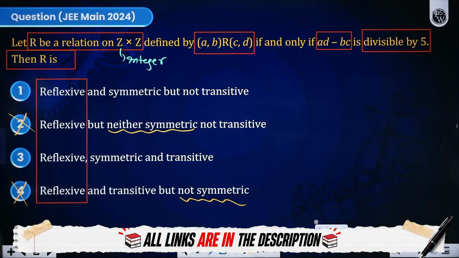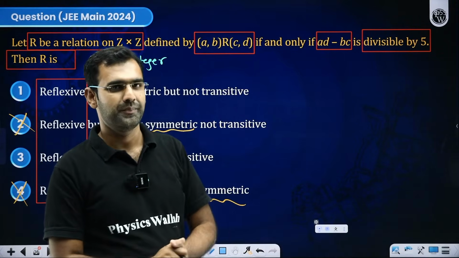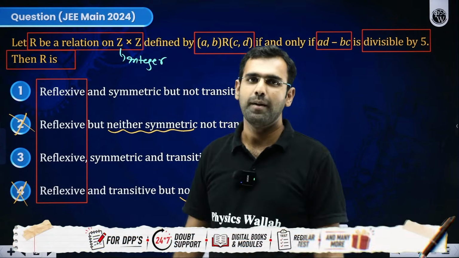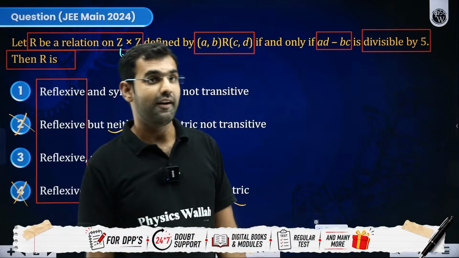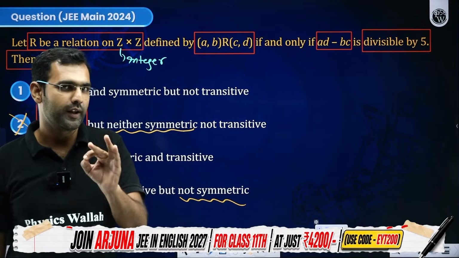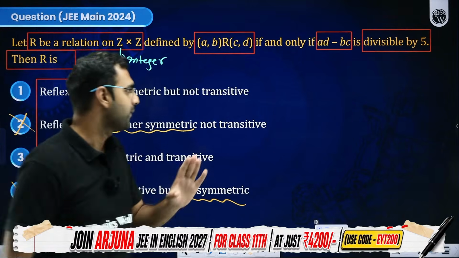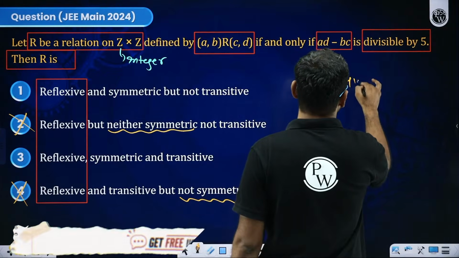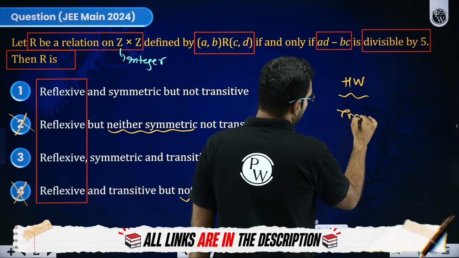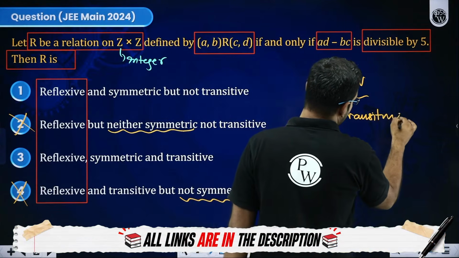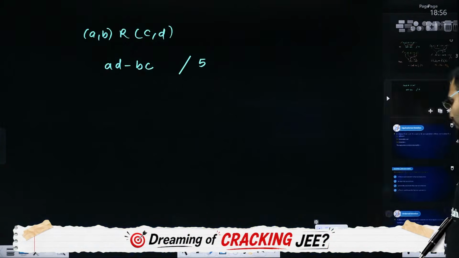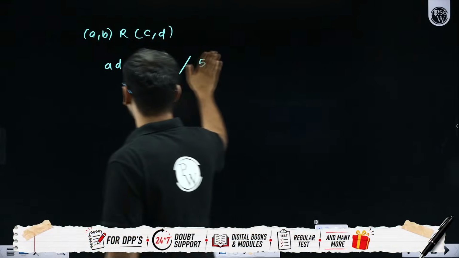Now I need to check whether it is transitive or not. You let me know in the comments whether it is transitive or not. I am hoping for your responses. If you have understood this question so far with the utmost clarity, let me know very quickly, or I give you this part as homework, that you figure out whether this is transitive or not. Two parts I have done, reflexive and symmetric. The next part, whether it is transitive or not, I am giving you as an assignment. But yes, I'll definitely give you the hint, don't worry.